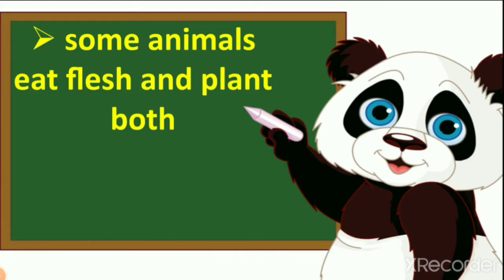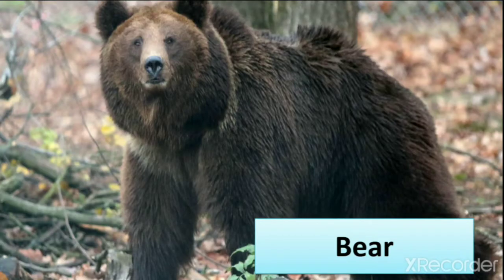Then we learn that some animals eat flesh and plants both, right? So yesterday we learned about two kinds of animals. One eats the flesh of other animals, and the second eats flesh and plants both. We also learned that animals like bear and crow are known as cleaners of the forest. How? Because when lion and tiger kill other animals and eat flesh, and when they leave it over,